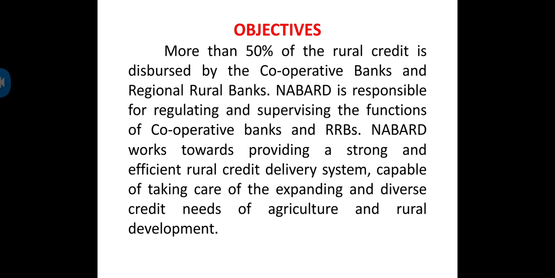So they got the idea that finance should be given to the rural areas, that is, agriculture people. Some credit facilities should be provided for the rural areas, agriculture and rural development. So in 1979 they set up one credit institution to supply finance for rural areas. Later on this financial institution changed into NABARD.